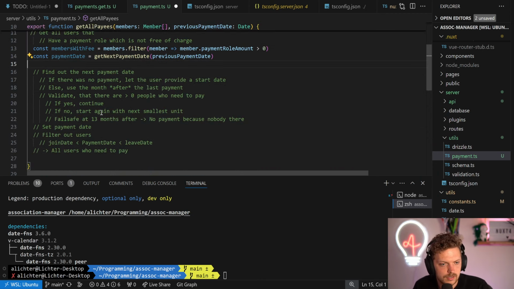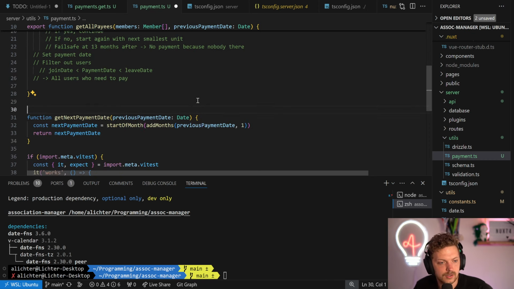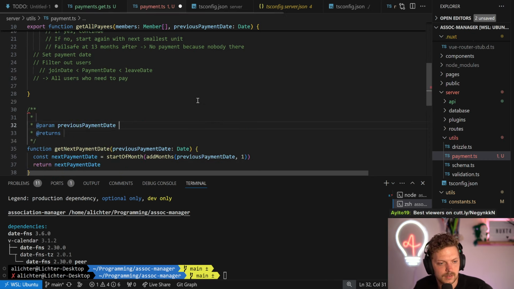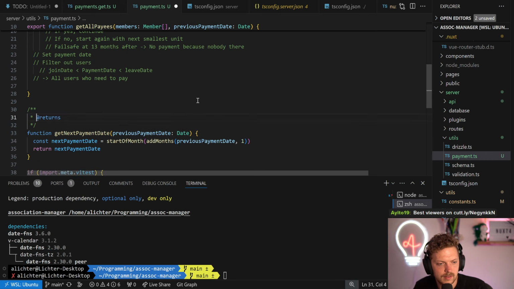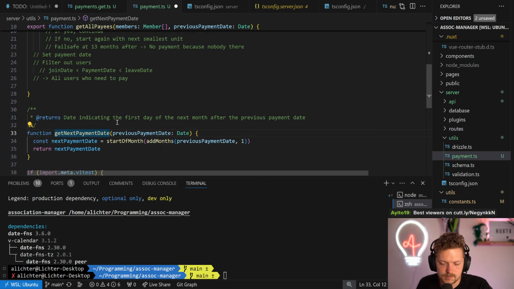It doesn't hurt to add that. So let's document things. And let's say just returns. We don't need to document the param. Returns date. Date indicating the first day of the next month after the previous payment date. Sweet. So it's then pretty straightforward what it's doing.